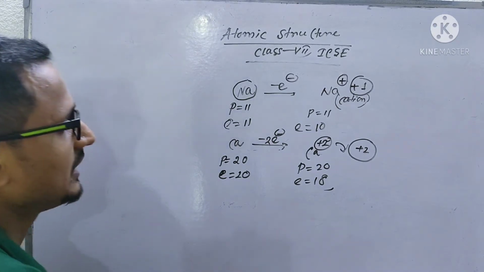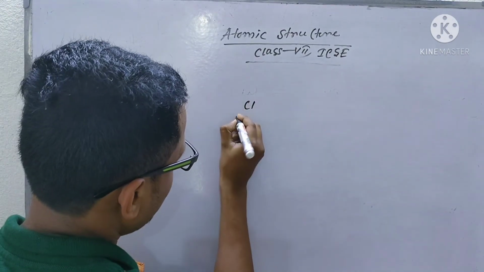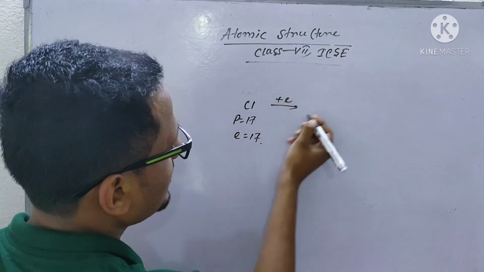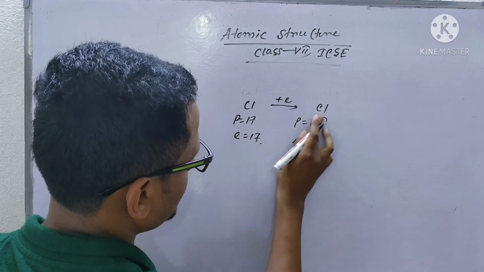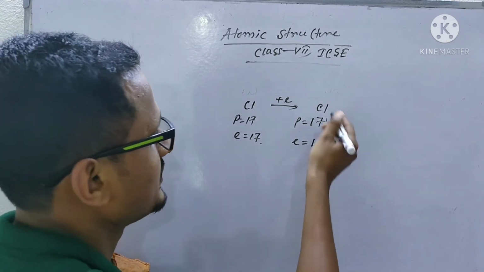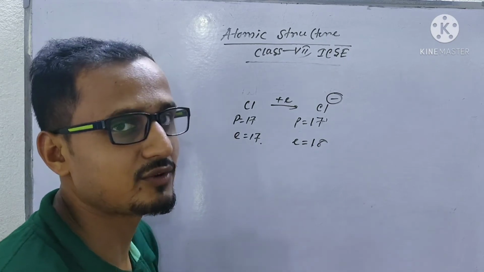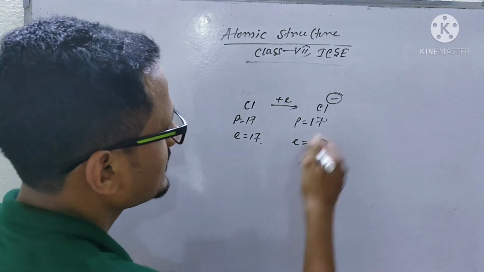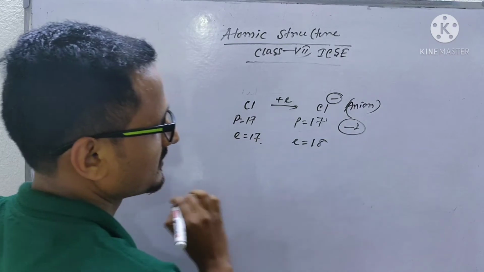Now these two are the cations. And anion: chlorine has 17 protons and 17 electrons. Now if it takes one electron, the number of protons stays 17 and the number of electrons becomes 18. So the number of electrons is higher here, so it will get Cl negative. Now this concept is only applicable for class 7. Understood? So this one is an anion, and it is uni-negatively charged.